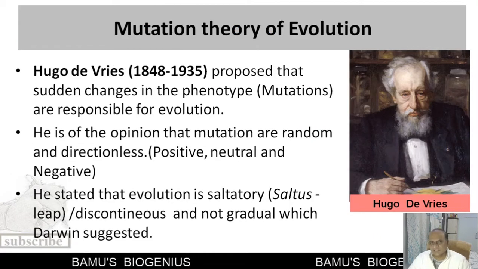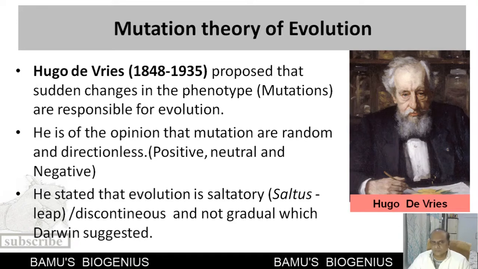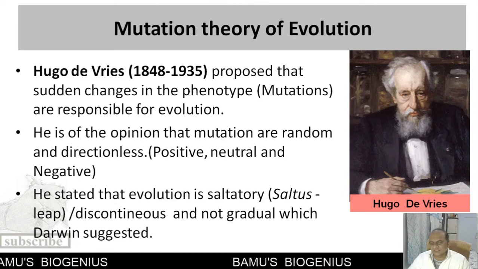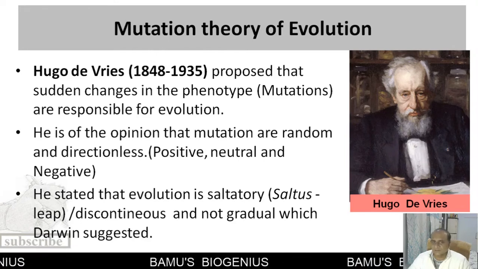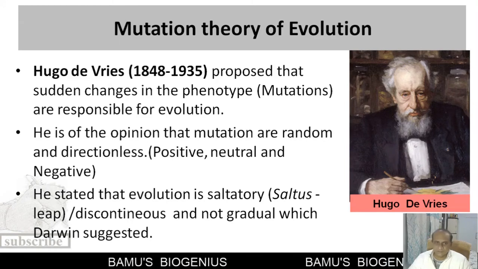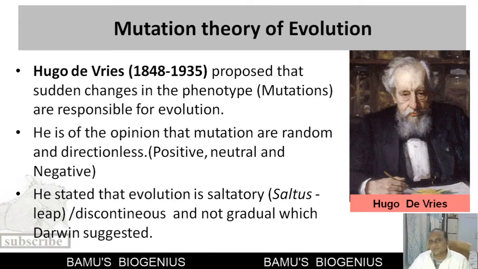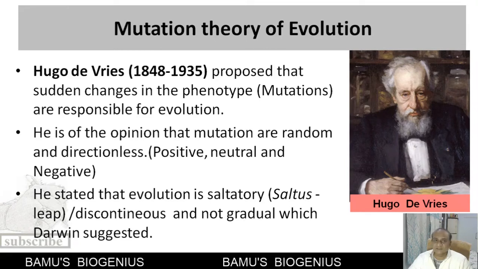Now, another scientist, Hugo de Vries, is also known for his single factor hypothesis to explain evolution. That single factor here was mutation, and Hugo de Vries is famous for the mutation theory of evolution. According to him, sudden changes in the phenotype are responsible for evolution, and these sudden changes are nothing but mutations.